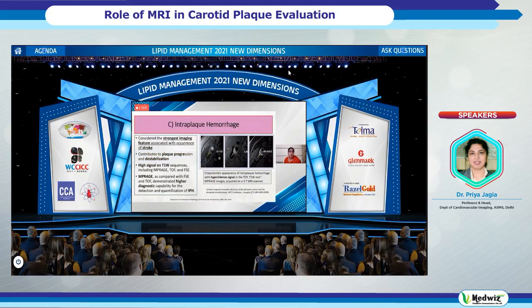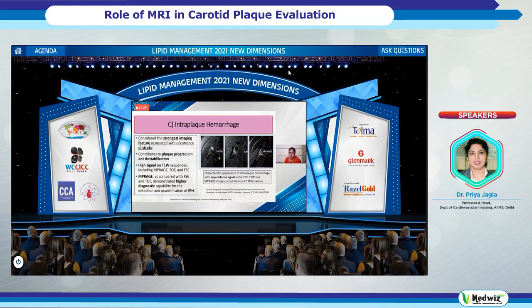The other important feature, which is very important, is the strongest feature associated with the occurrence of stroke, and that is the presence of intraplaque hemorrhage. It leads to destabilization of the plaque and its rapid progression. What we see is a bright signal on the T1 weighted sequences. So that's the lumen, that's the plaque, and that's a bright signal suggestive of